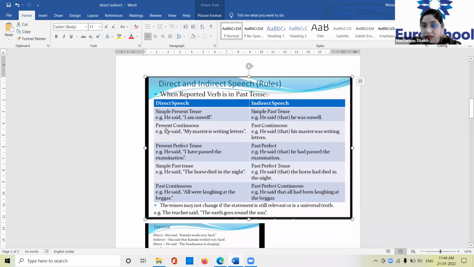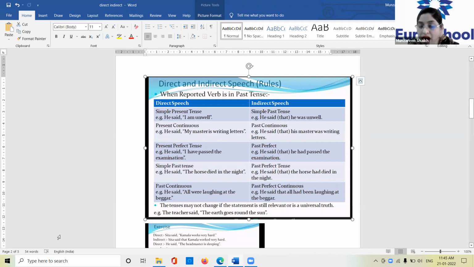So the present continuous will become what? Past continuous. How are you going to change it into past continuous? Who will give me the answer? His master was writing letters. Not masters, it is master. He said that his master was writing letters.